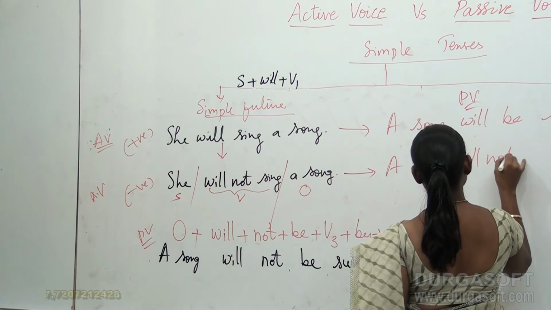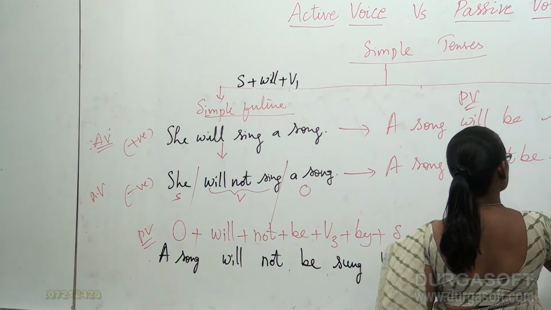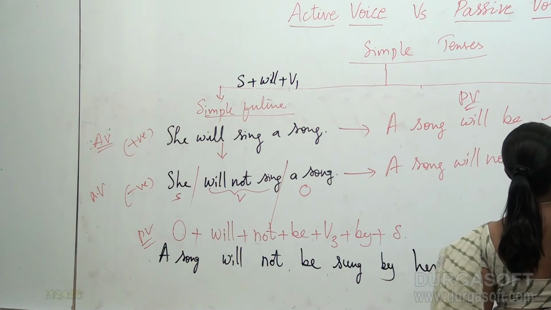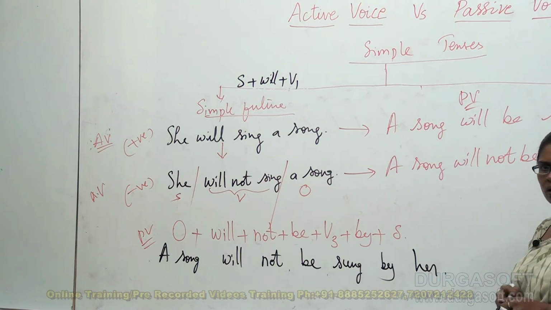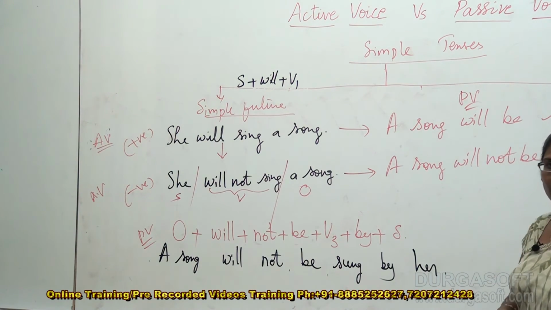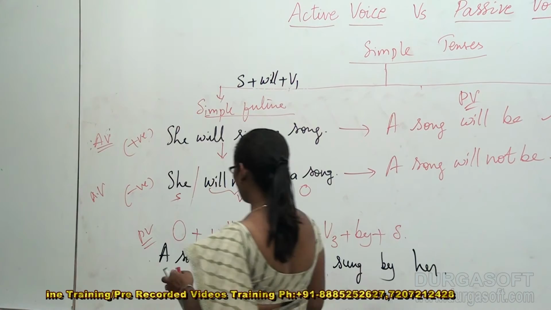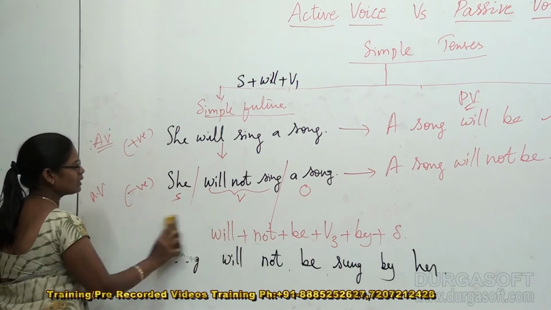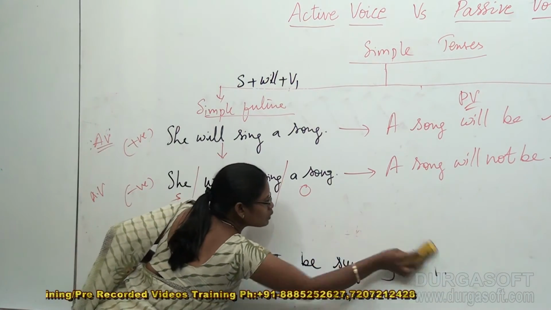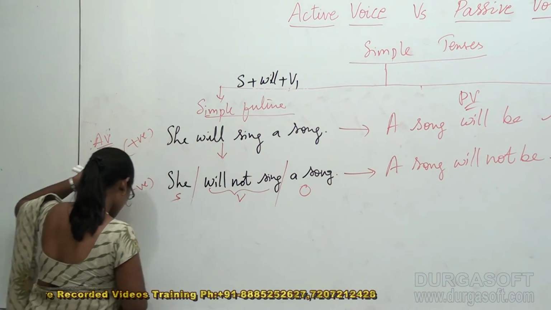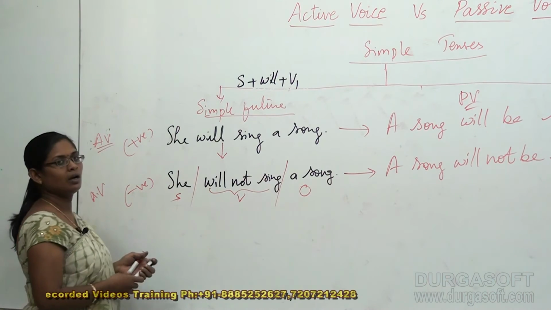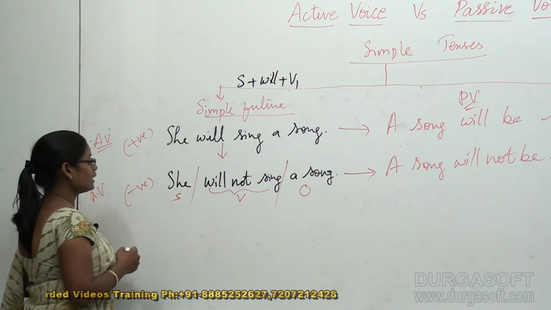will not be sung by her. Okay, a song will not be sung by her. Now last but not least, I am going to create one more sentence out of the positive sentence provided for me in the simple future tense, that is the questioning sentence.